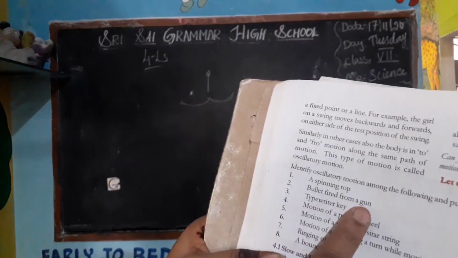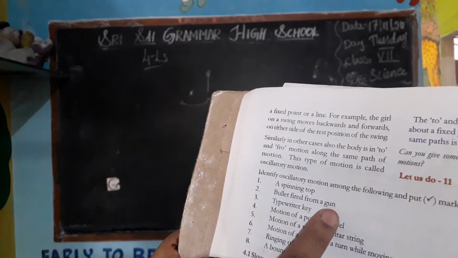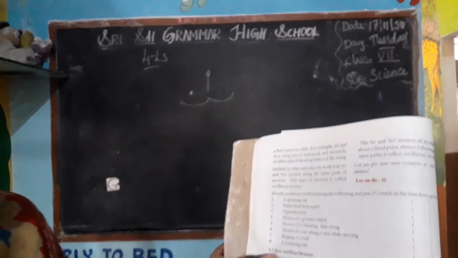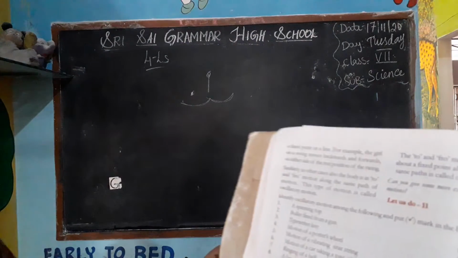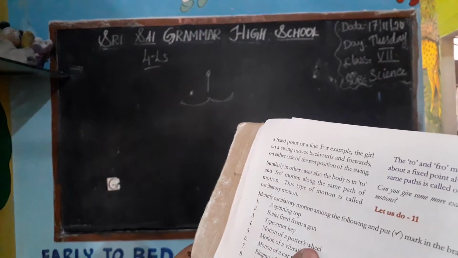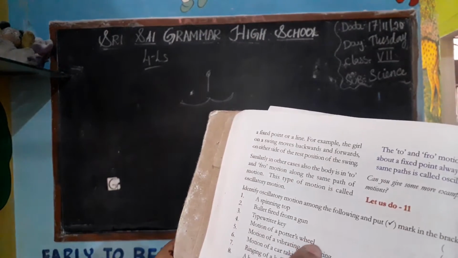Bullet fired from a gun. No. Typewriter key. When you have the keyboard and you press it, it goes down and it comes up. So it is oscillatory. Motion of a potter's wheel. It's not oscillatory. It is rotatory.